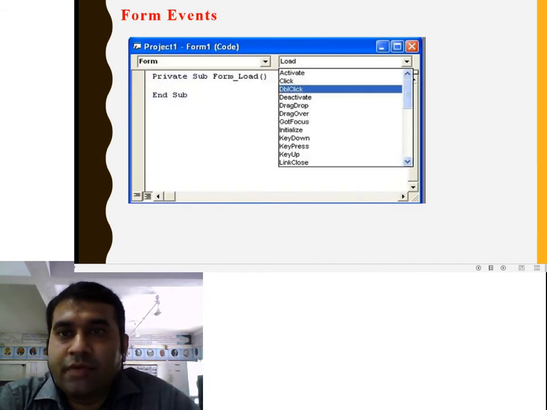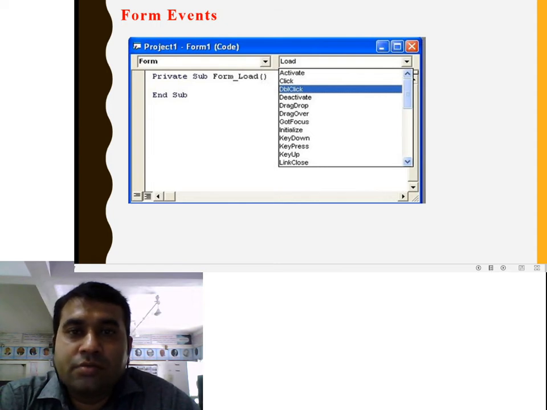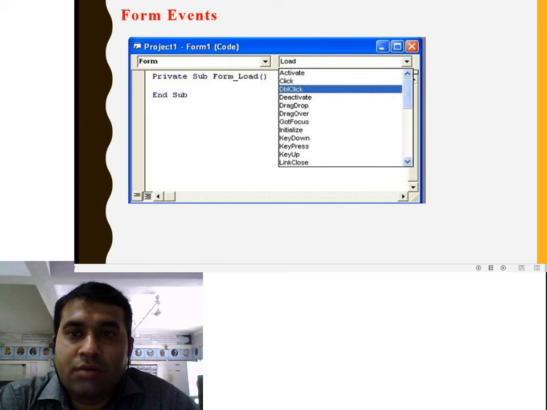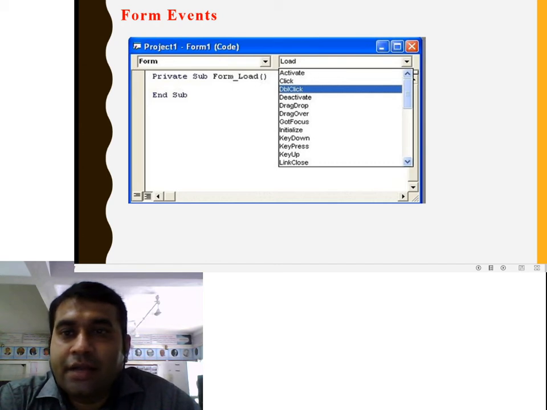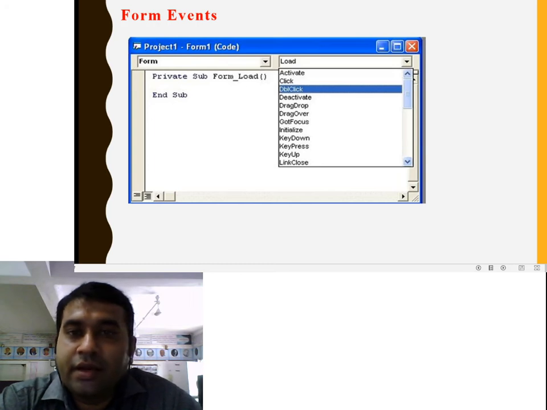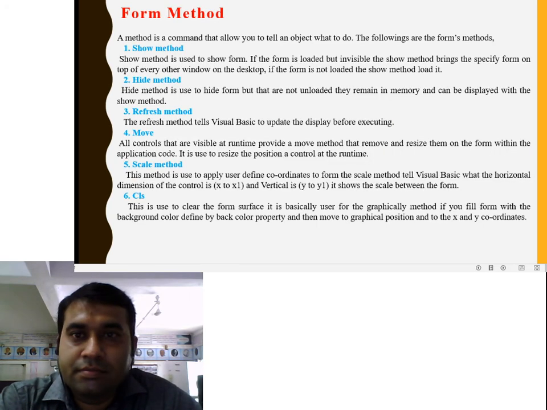This is the form event window. For the form you select the event: activate, click, double click, deactivate, drag drop. You select one event and these types of actions are performed on your form. Suppose you select the form load event and write the code in the form load. Then you can select the click event, double click event. These types of events you can select for the form.